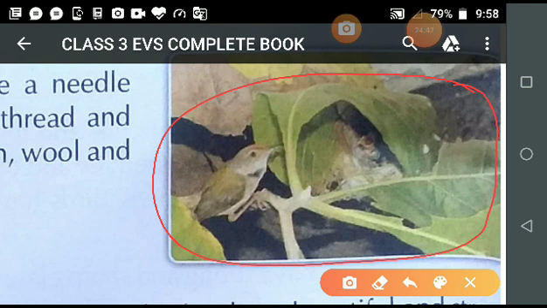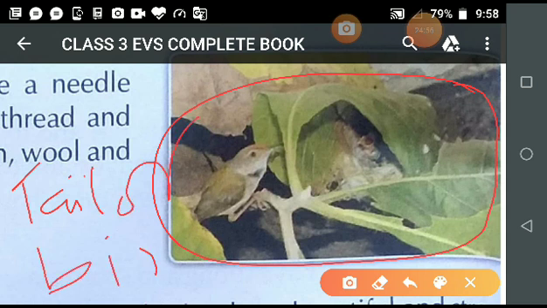Is it clear? Okay. Now see, first let's discuss why the name of the bird is tailor bird. Students, let us understand why the name of the bird is tailor. If you buy a new piece of cloth, which shop do you go to?